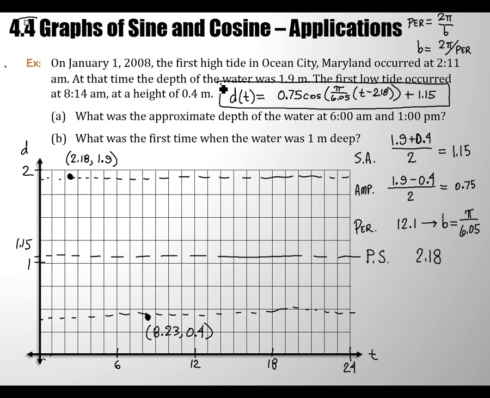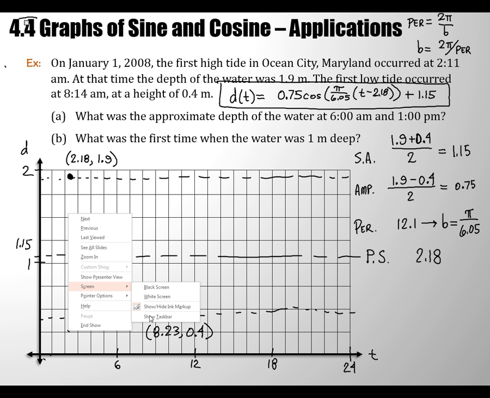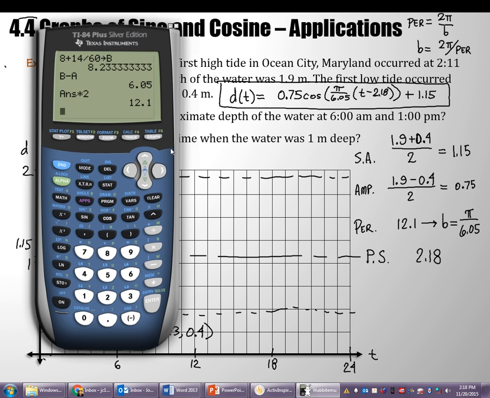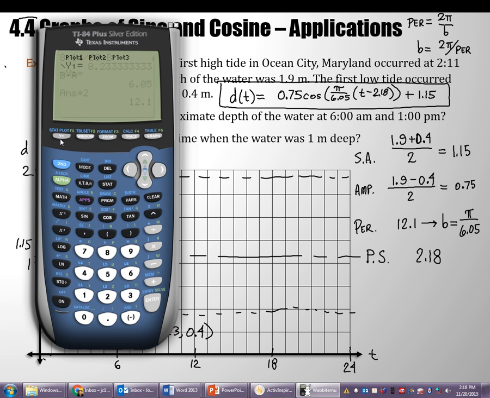The phase shift should be in 3 sig figs, but when we do it on the calculator, we're going to pull in the full value. I think we're ready to do that now. So here's the calculator. I'm going to try and enter this into the calculator here now. y equals 0.75 cosine of pi over 6.05. That was exact, so we're not rounding. There's no rounded value at all in this equation. X minus, what's 2.18? Oh yeah, that's right, it's A in my calculator. Plus 1.15. All right. How do you like that?